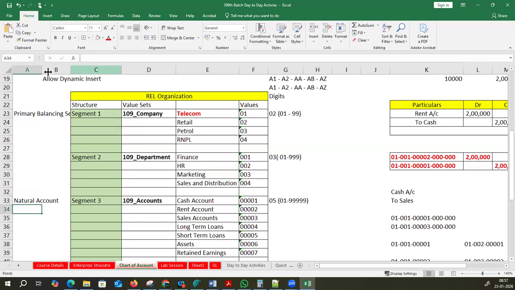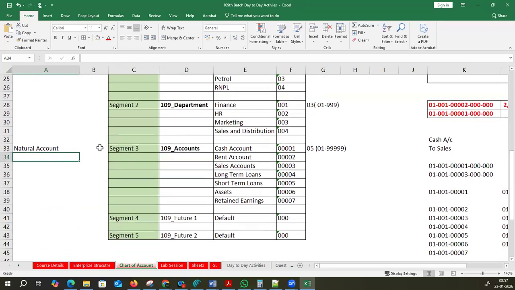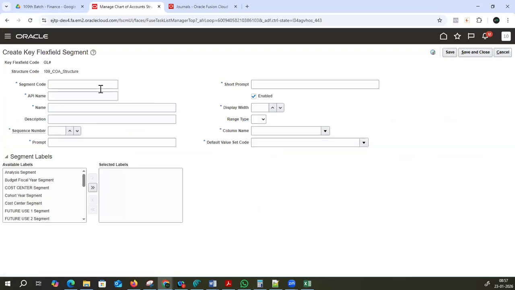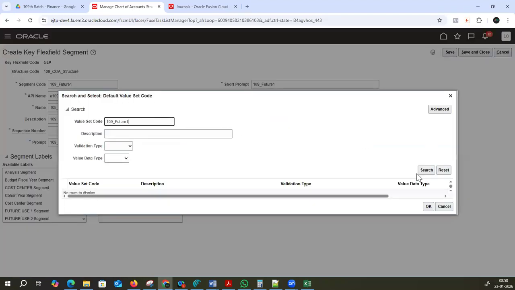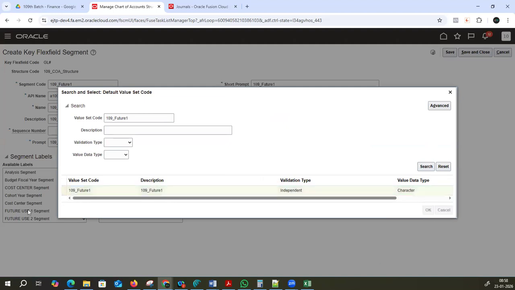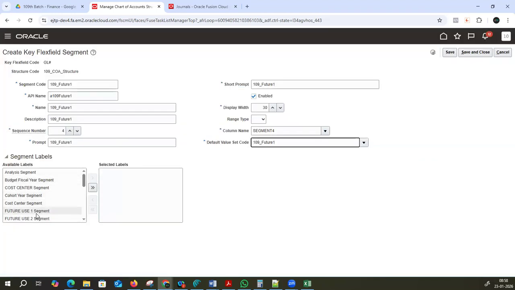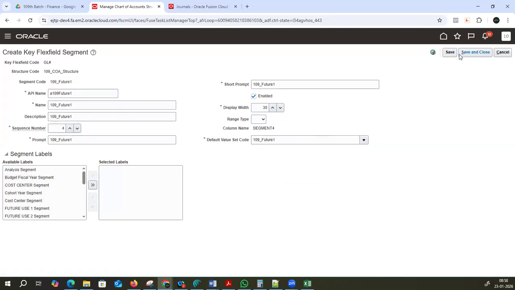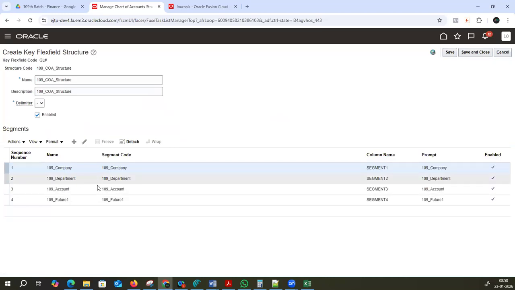Why we have given these also, I will explain. Just hold for some time. That's it. Okay. Now next one, future 1 and future 2. 109 future 1. Sequence number 4. This display width is something like 30. I will give a small one only, 30. Future segments also you can use, no problem. If you want to use it, you can take it. This is basically for reporting purposes. It will be helpful for the remaining segments.